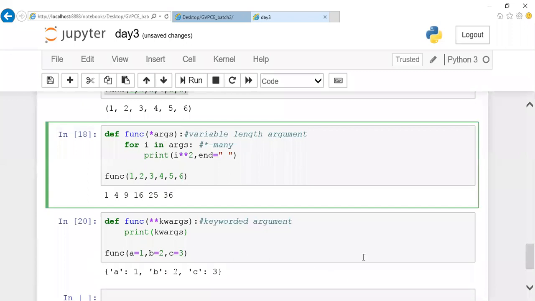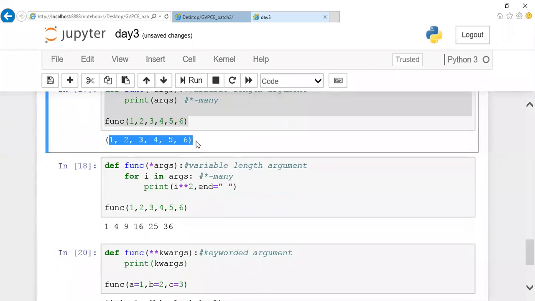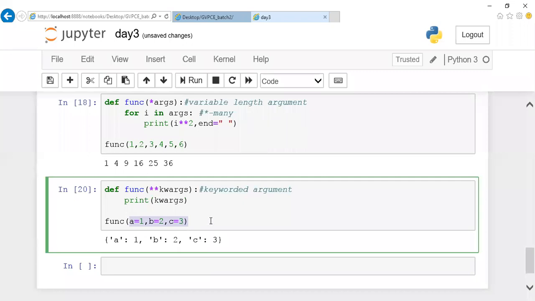Clear with it? What is it, Manikant? Here, this is a tuple type. Yes, this is a tuple type. By default, if you're passing a sequence of values, it is treated as a tuple type. Here I'm passing as a key value argument. It is a dictionary type. If I'm passing key value pairs, it is all about a dictionary, guys. This particular key value is a dictionary.